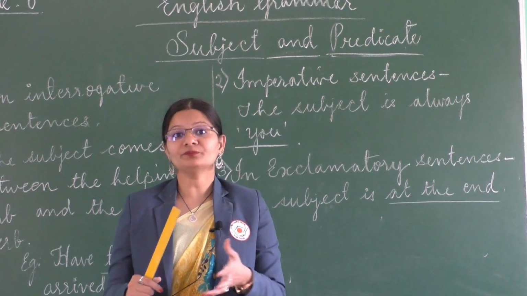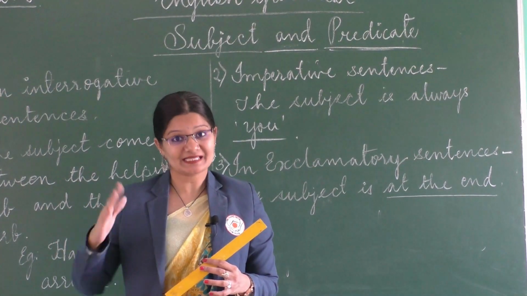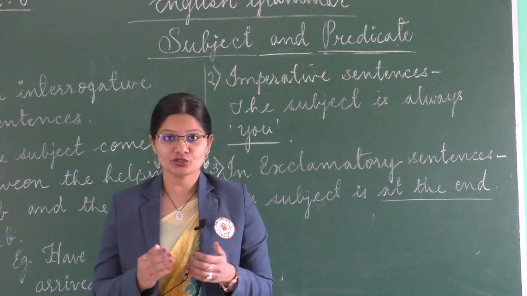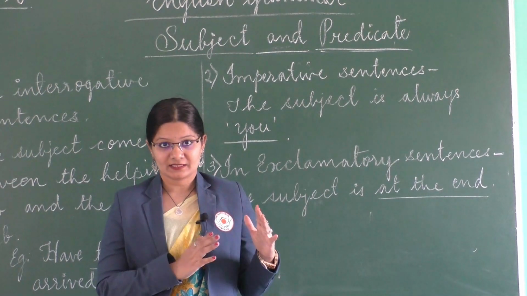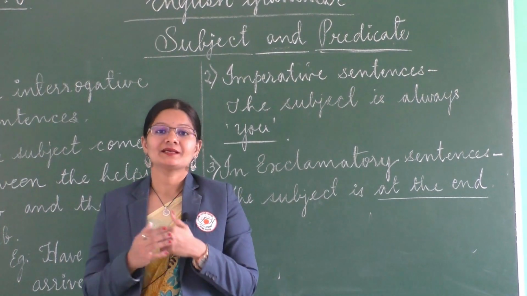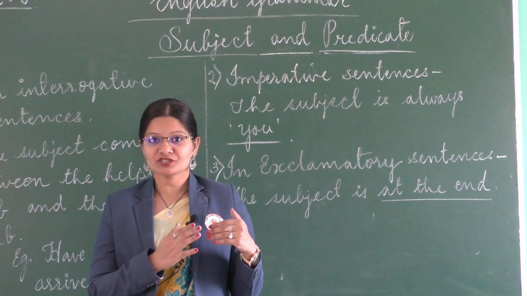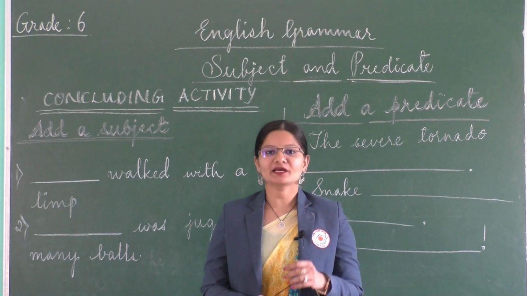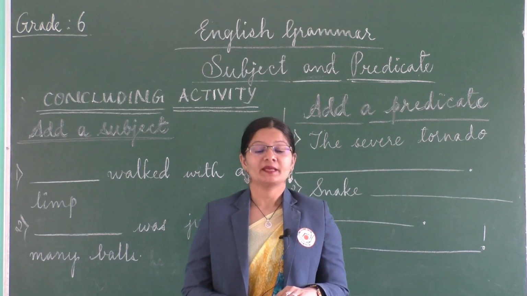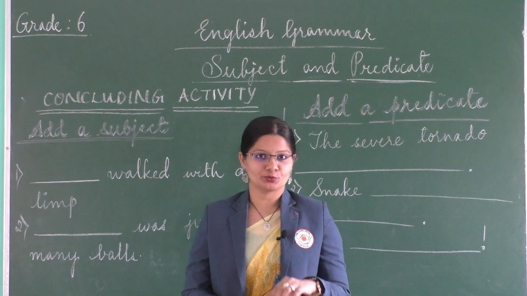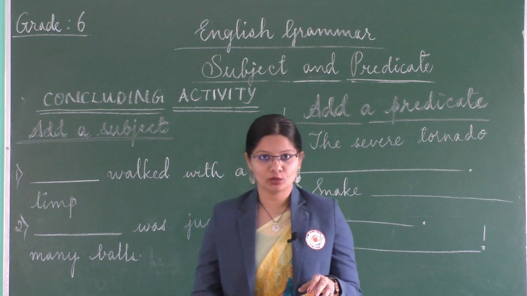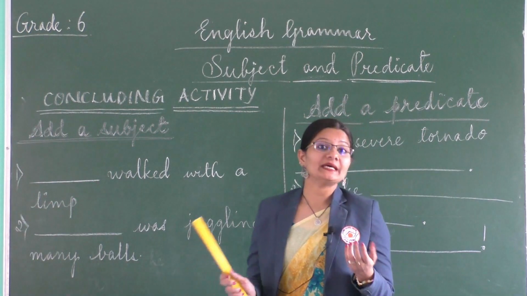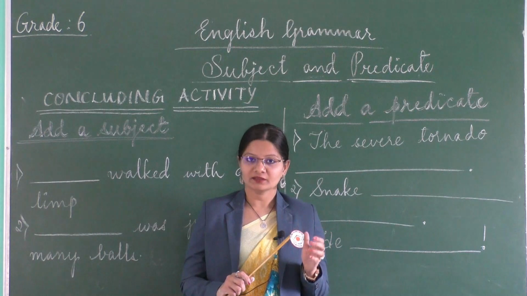What a beautiful dress she wore. She is again at the end of the sentence. So kids, I hope you all have understood the concept of the subject, predicate and their position in different types of sentences. Children, it's time to put on your thinking caps. Now, it's an exercise that you're going to do. For that, I want you all to look at the green board, observe the questions, read it after me and then try to solve the questions.